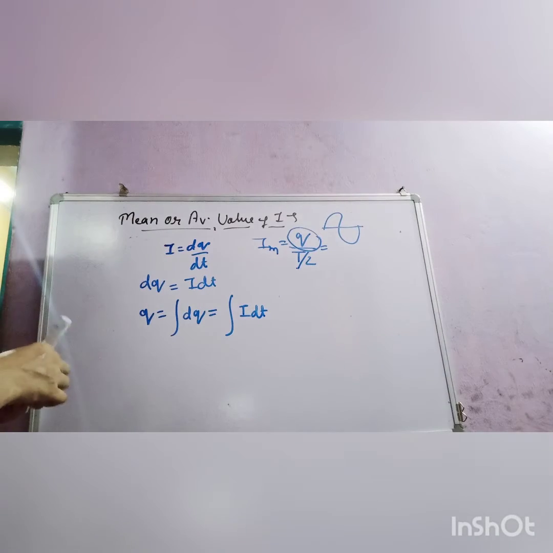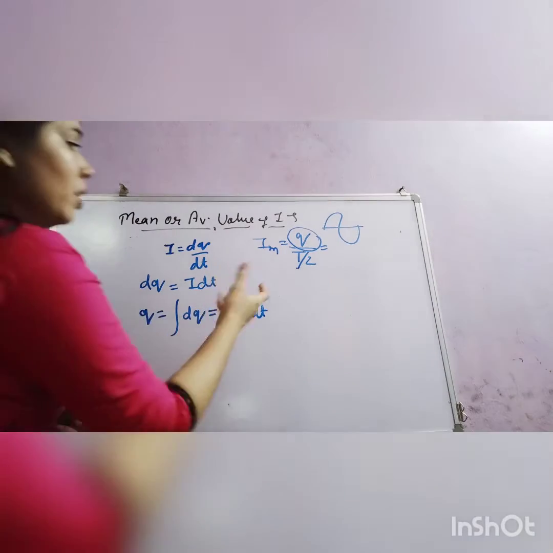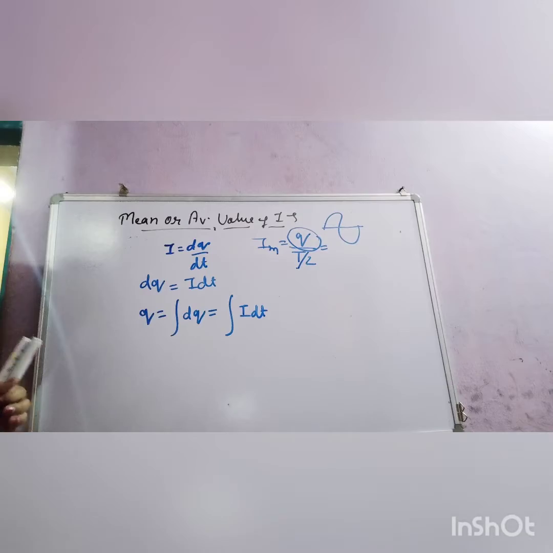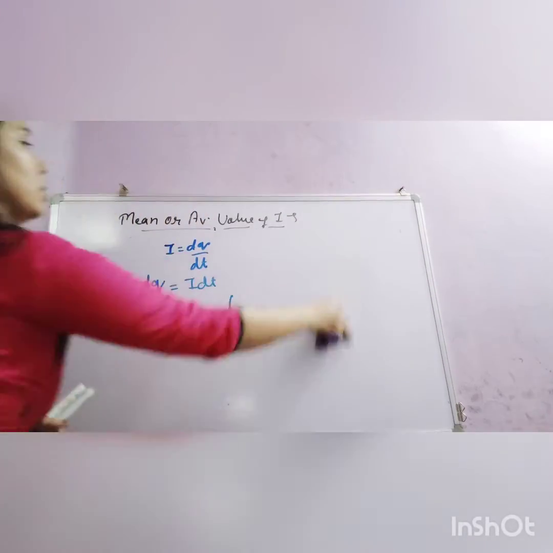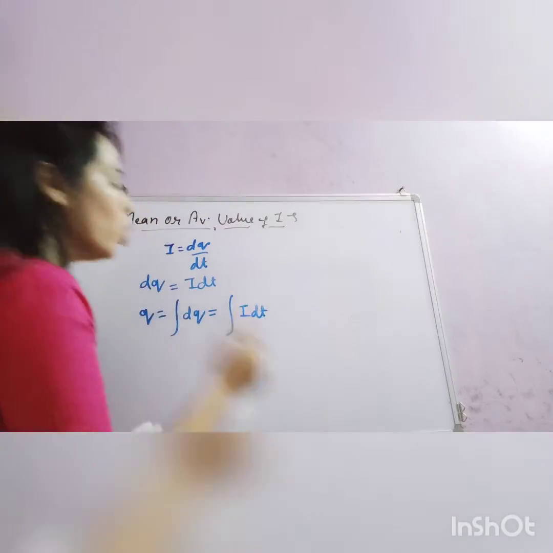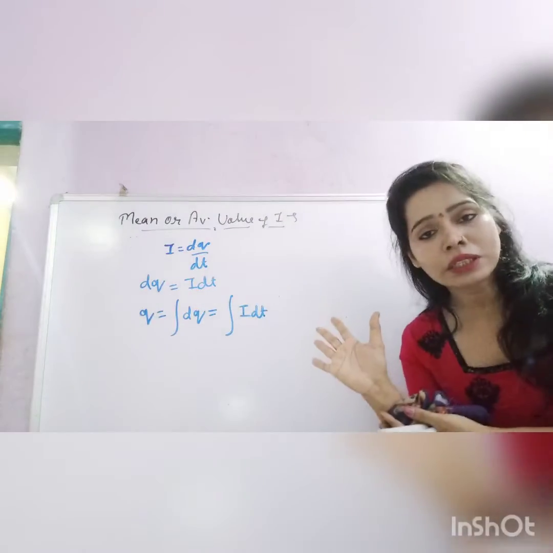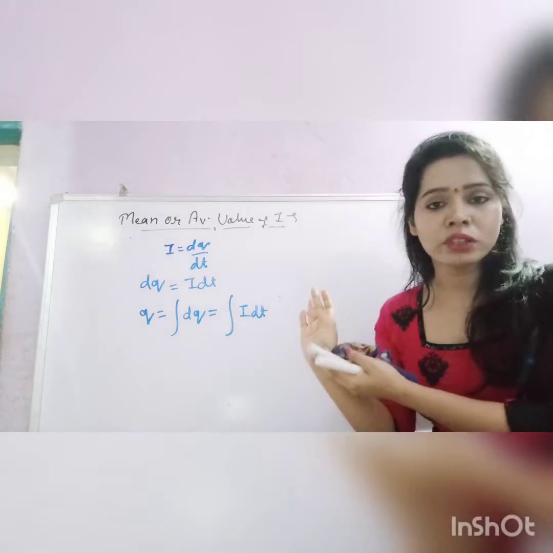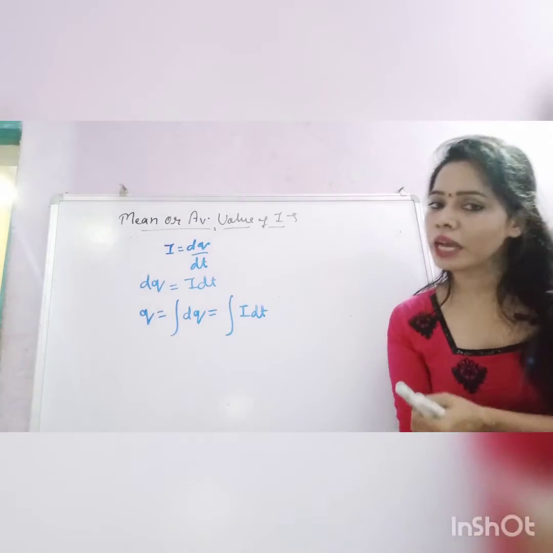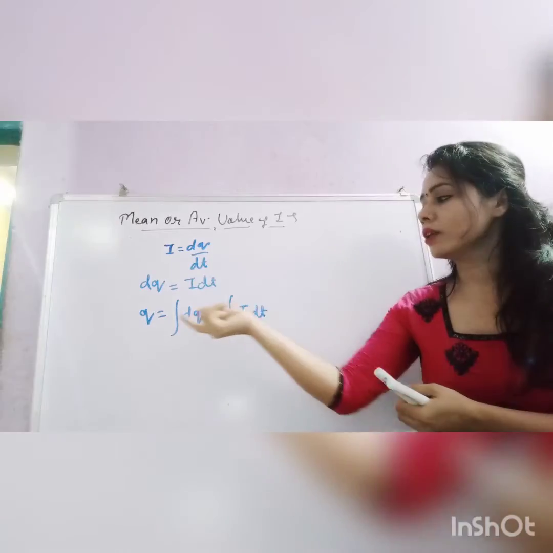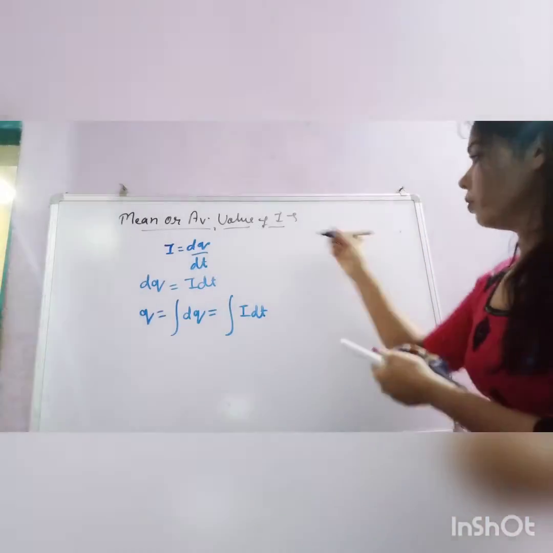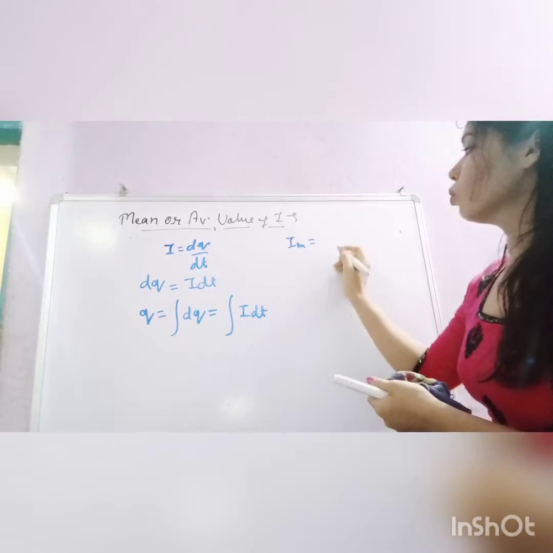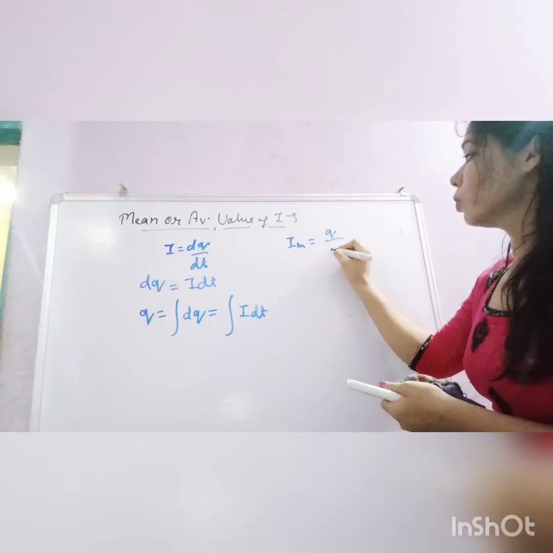Now for the alternating current, once again I will repeat the definition so that it is easy for you. Mean value means the total charge flown in the circuit divided by the total time. In that way you can find the mean value of current in the circuit. Obviously, I mean equals total charge upon total time taken.